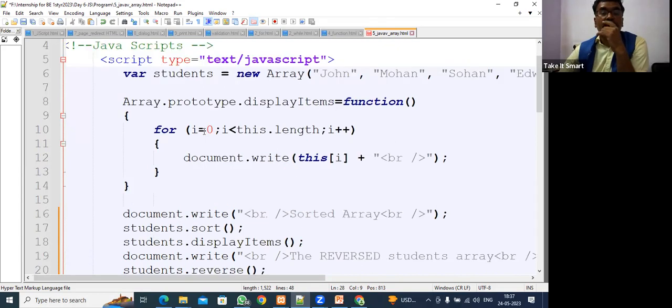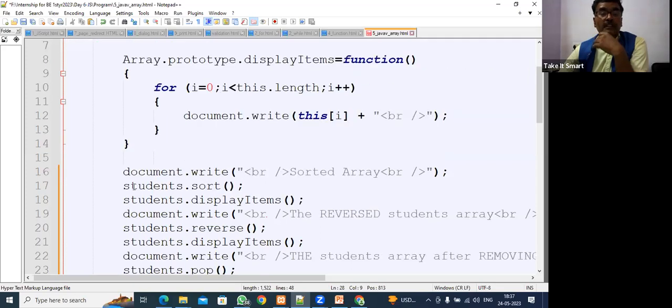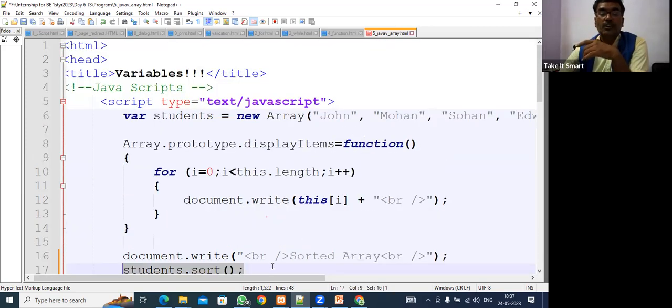This is the array. Fine. So here, this is document.write with the array prototype. So document.write sorted array. Sort is an inbuilt function in JavaScript. It is going to sort. So what will it sort, guys?